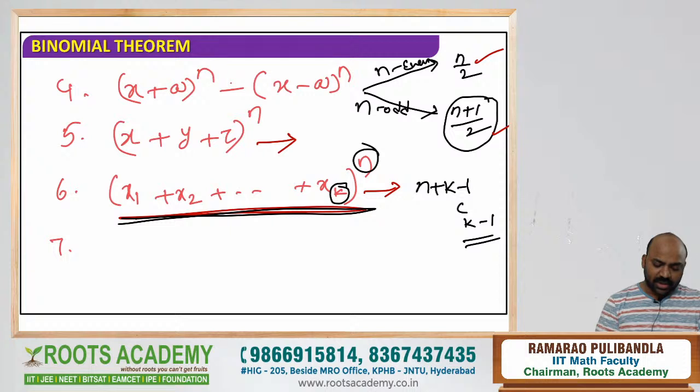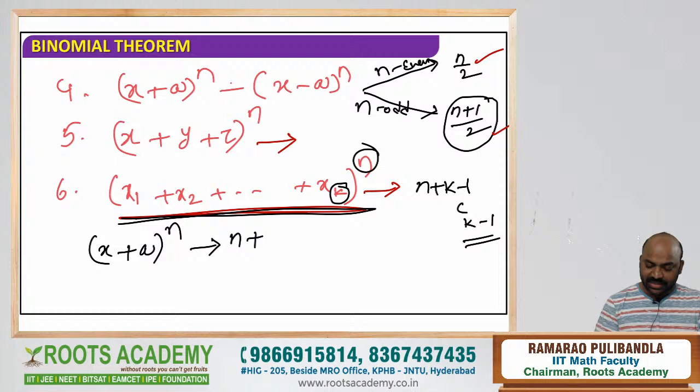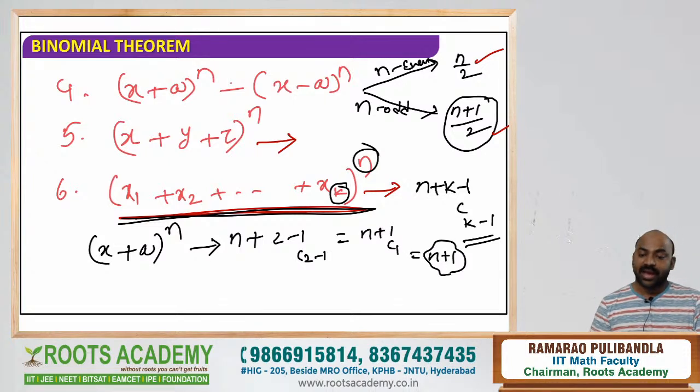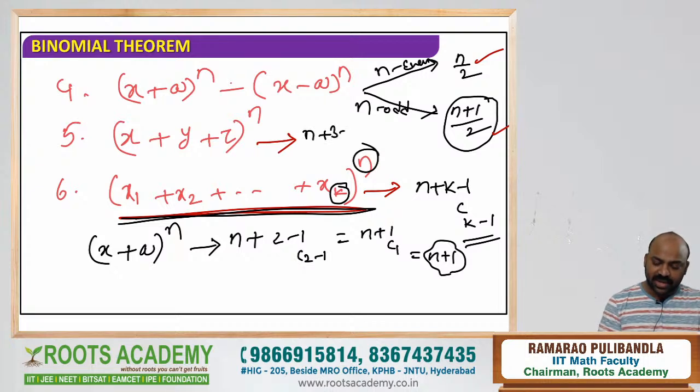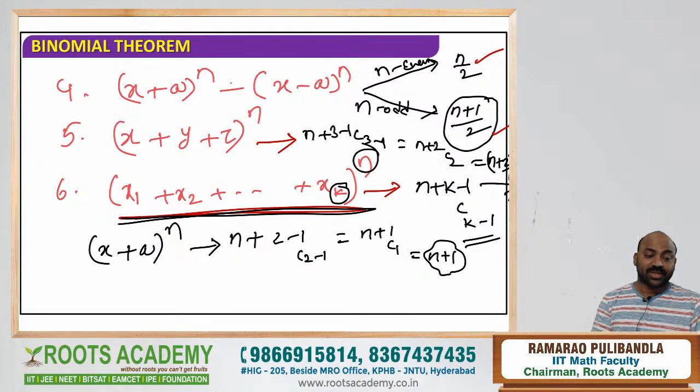Look at this, (n plus k minus 1) C (k minus 1). We will just apply it for (x plus a) whole power n. If I apply it for (x plus a) whole power n, can you tell me how many terms it will have, Ravi? Here k is 2, so n plus 2 minus 1 C 2 minus 1, which is nothing but n plus 1 C 1, that is n plus 1. So how many terms are there? n plus 1. Now go for this one. Can you apply here? (n plus 3 minus 1) C (3 minus 1). What is the meaning of it? n plus 2 C 2. That is nothing but (n plus 2) into (n plus 1) by 2.